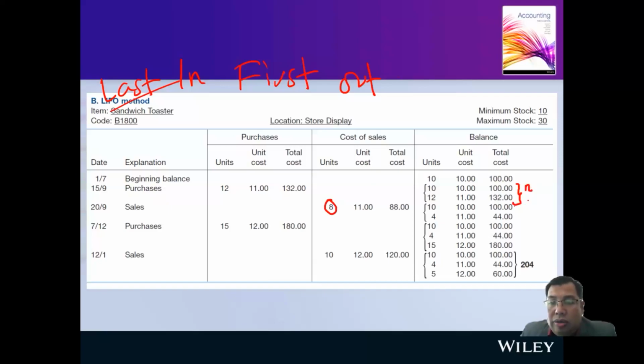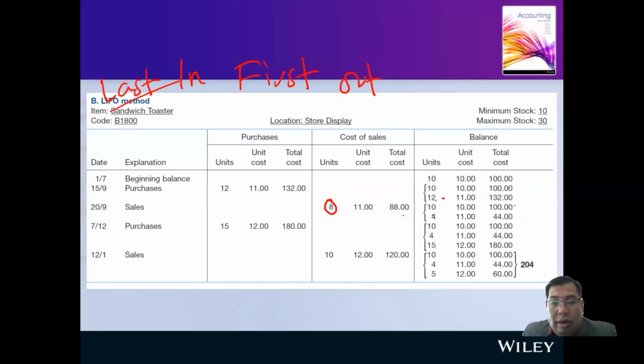Under last in, first out, we are going to take the 8 units from the last stock that came in. That is 12 minus 8, so our balance now becomes 4. So the cost of sales will be 8 multiplied by 11, that is 88.